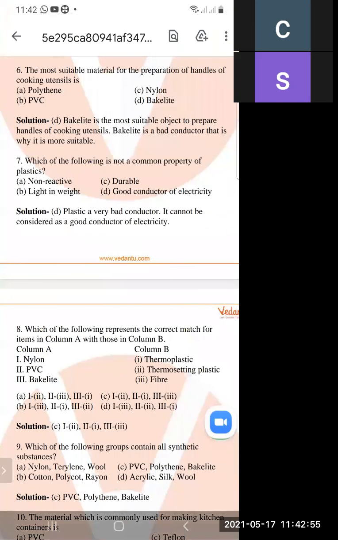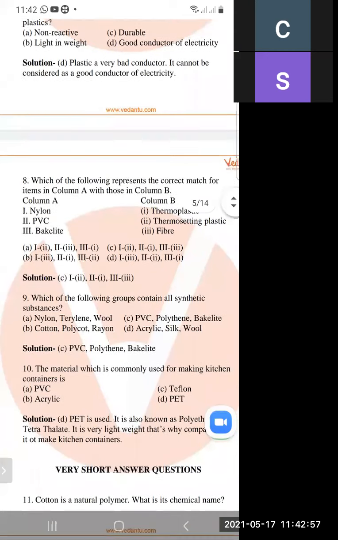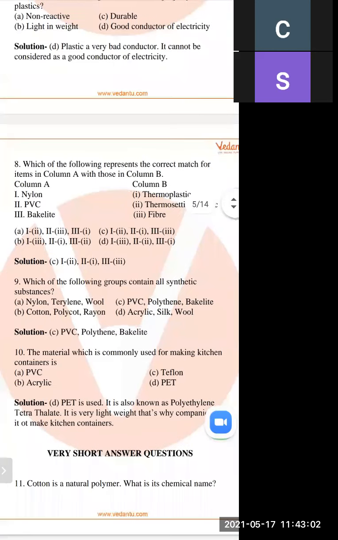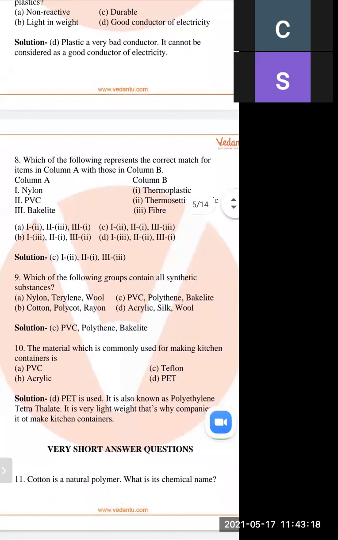So next question is, you have to match column A with column B. Nylon, PVC and bakelite. You have to match. Nylon is a thermosetting plastic, and PVC is thermoplastic, and bakelite is a fiber. So nylon is a fiber, and what is the meaning of PVC and what is the meaning of bakelite?